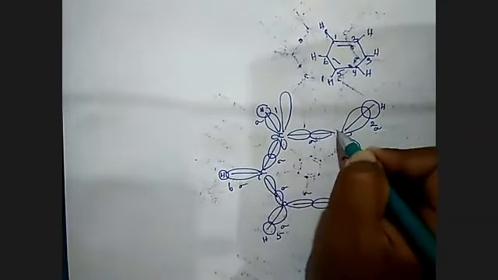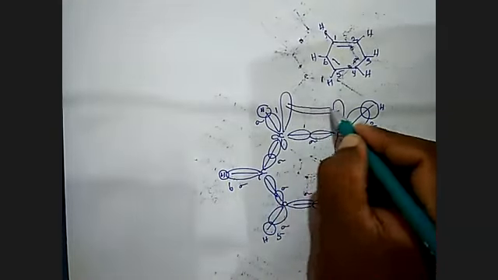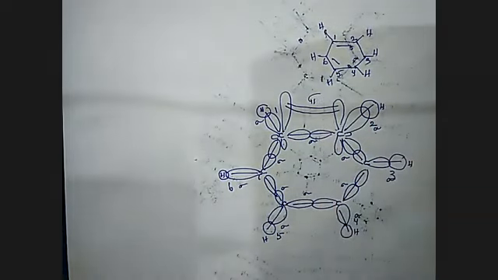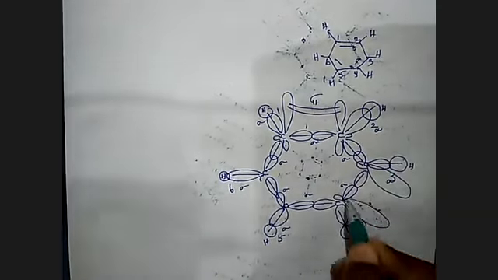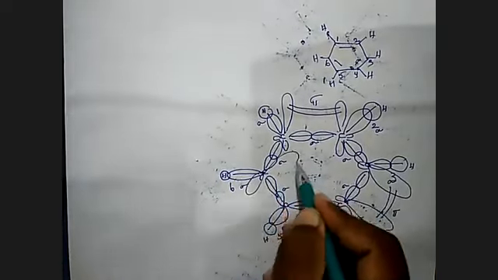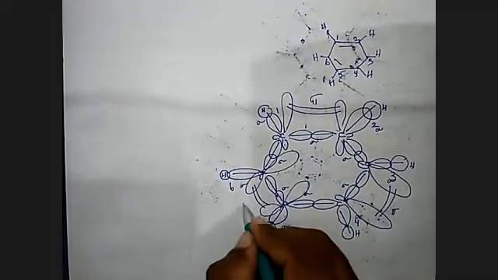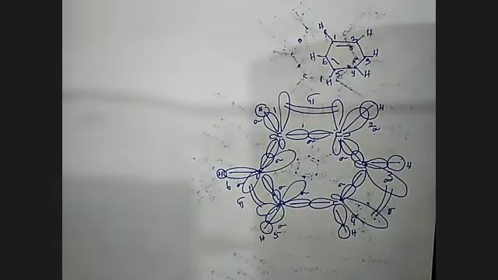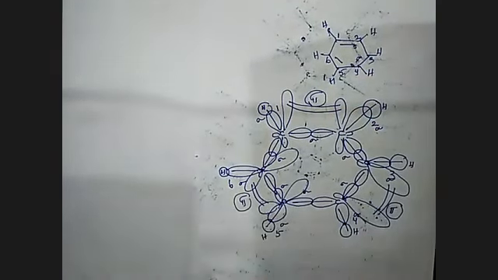I'm taking the p orbital. Lateral overlapping, sideways overlapping, gives a pi bond. Then double bond, single bond. In between the double bonds, the pi bond system, there is overlapping, pi. And here, pi bond system, in between overlapping, pi. Then how many pi bonds are there? 1, 2, 3.